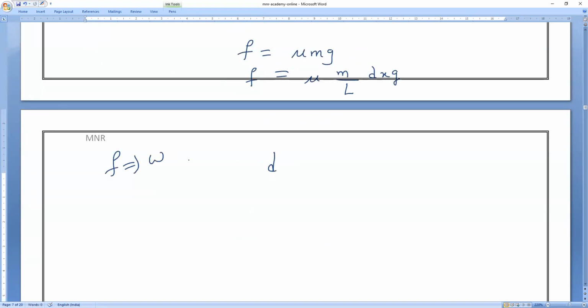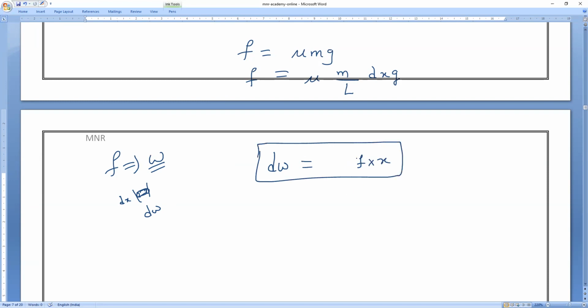So I will replace. The work done by that particular part. Total work done means capital W. Because it is a dx only, a small region, the work done is also a small part, dW. So dW is equal to F into x. We all know that work done is equal to force into displacement. So if I apply integration, what is the force equal to?